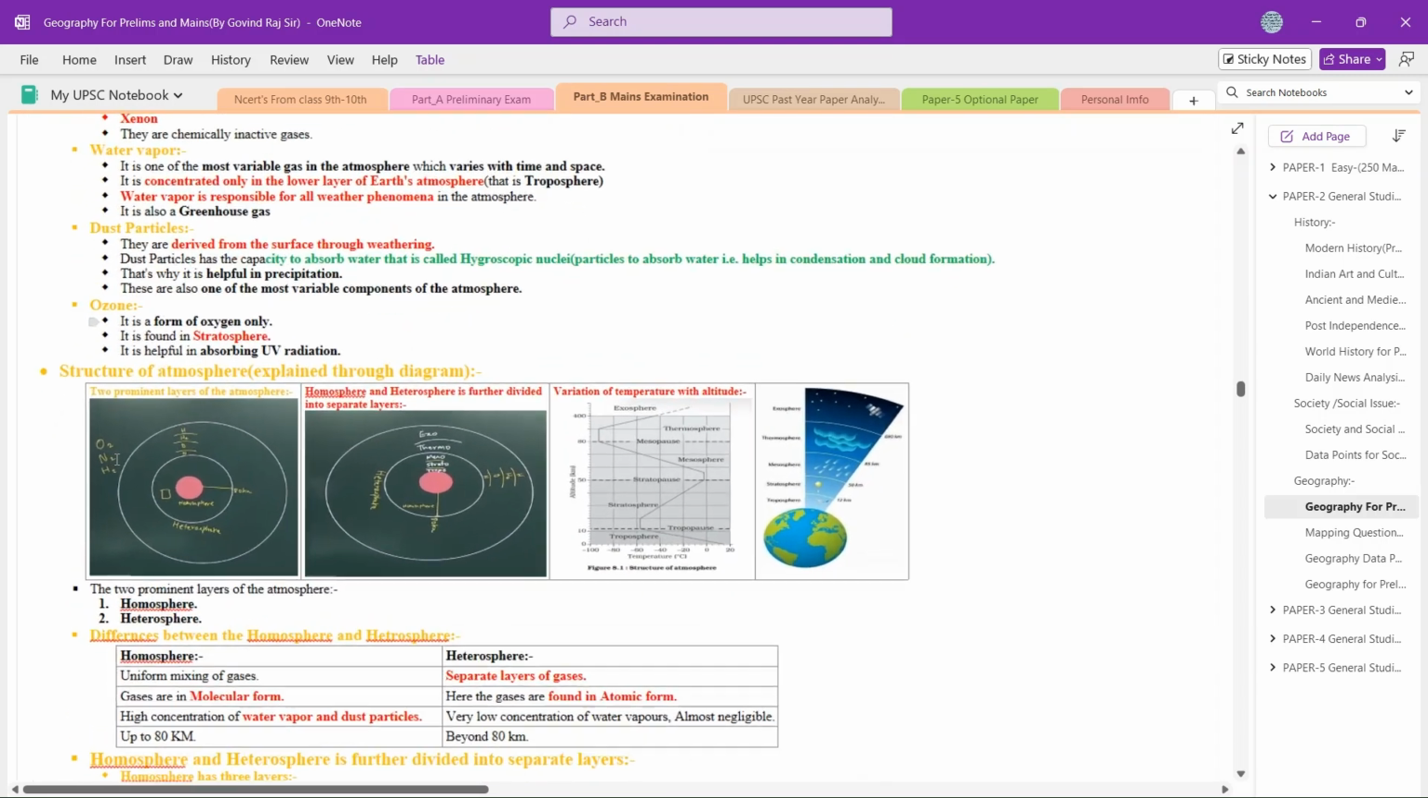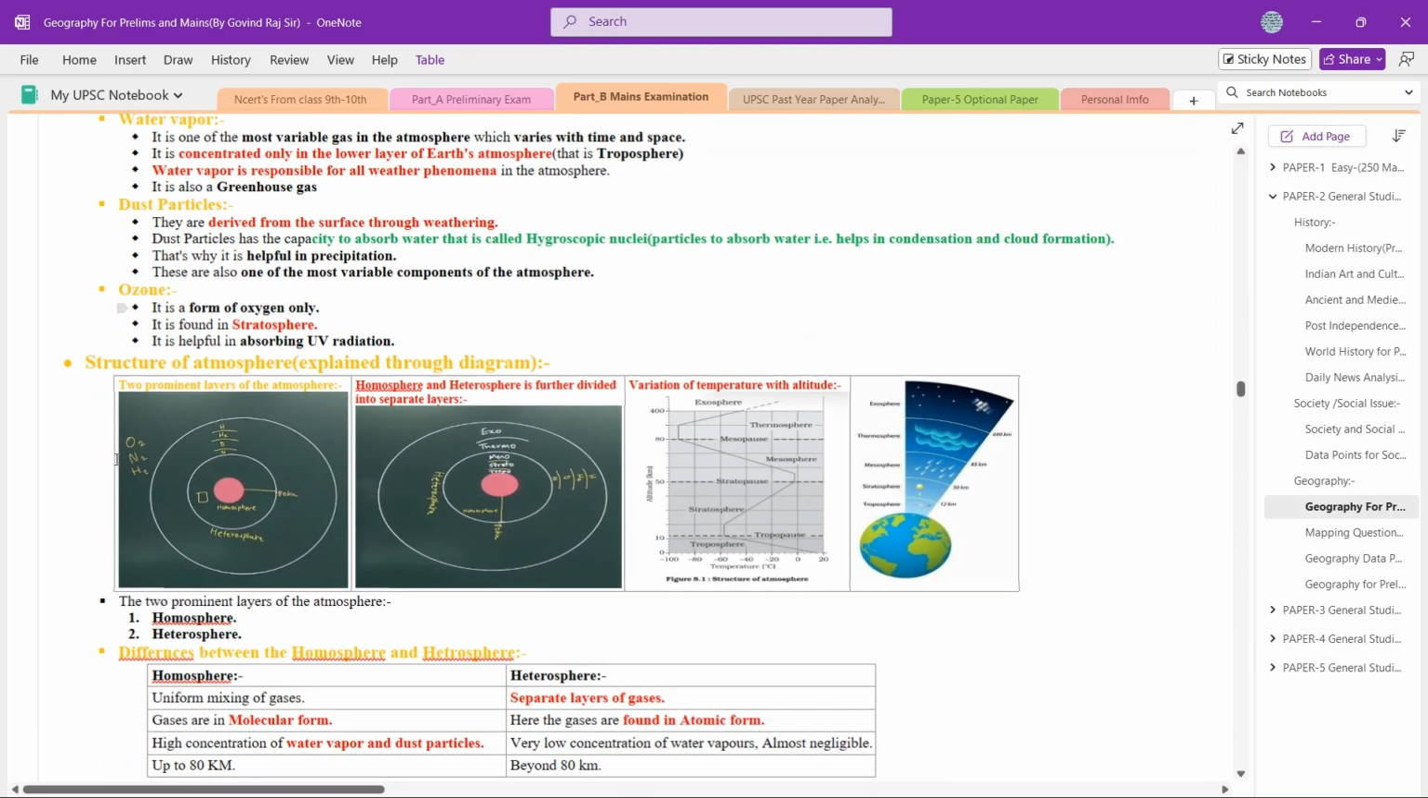After that if we go to the structure of the atmosphere, what is structure? Simply, if a human body has a structure, definitely our earth's atmosphere also has a structure. In a general way, we can say our earth's atmosphere has two main parts. One is the homosphere and the other is the heterosphere.